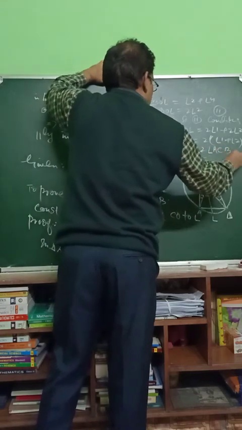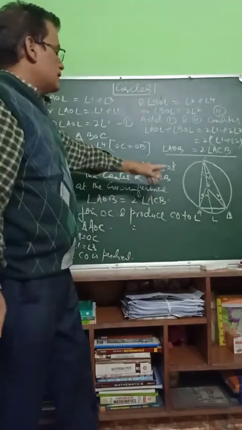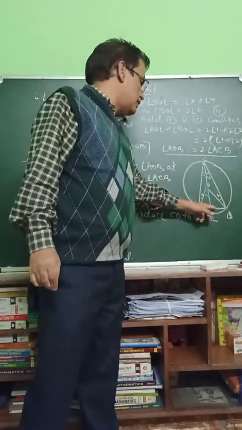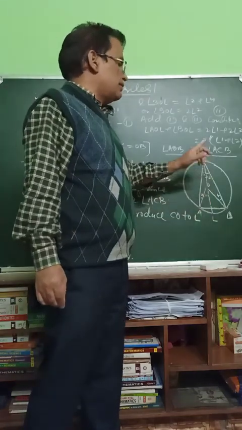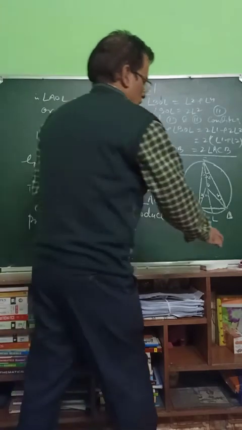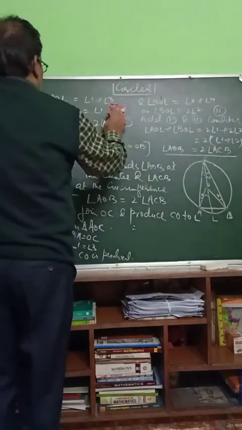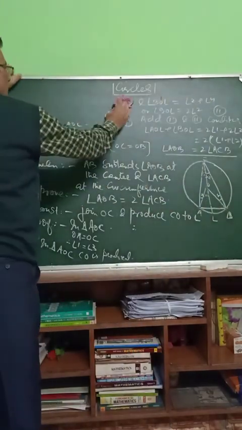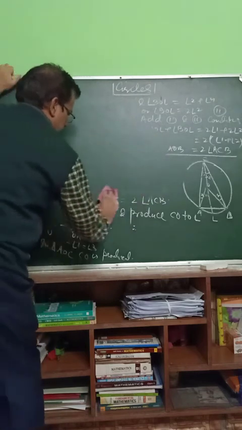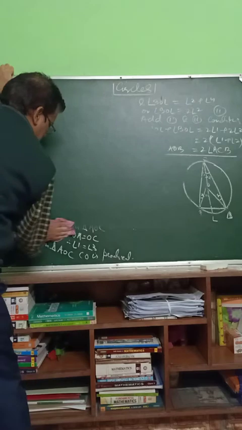Angle ACB, hence proved. So the angle subtended at the center by an arc or by a chord of a circle is double the angle subtended at the circumference. So this also we have to remember. So next what we had to prove was that angles subtended in the same segment of the circle